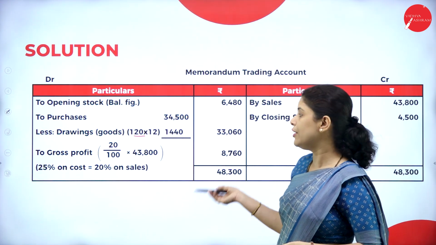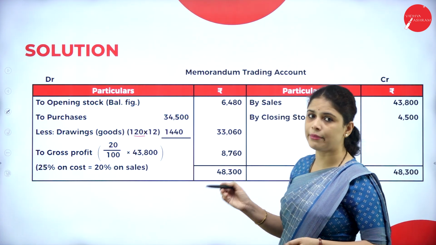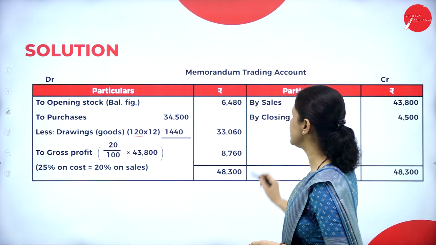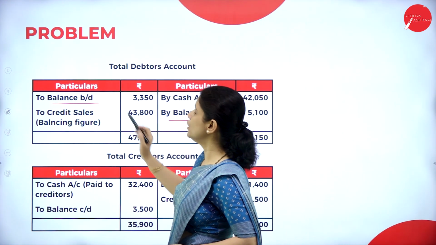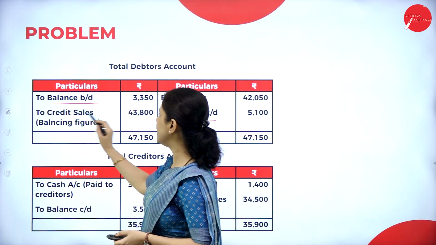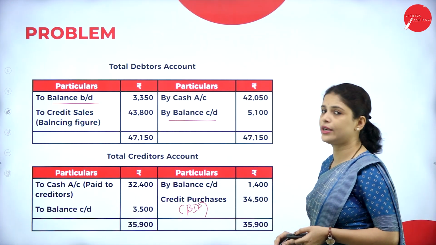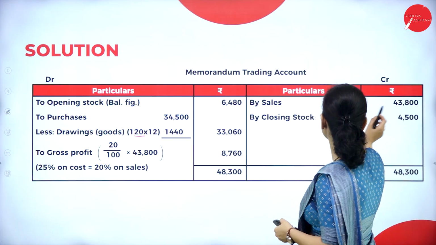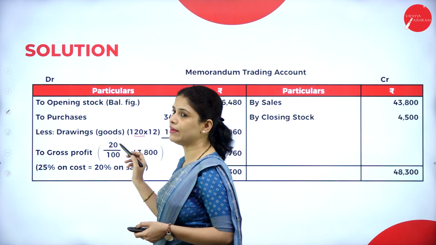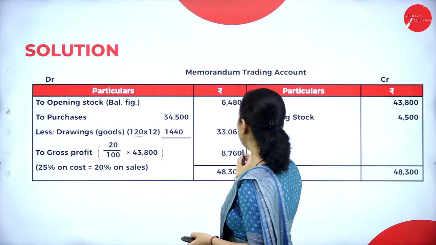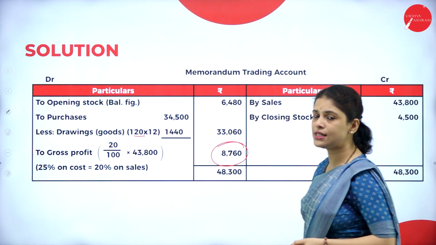25% on cost means 20% on sales. So how to do that? Sales, where did we get it? Here, in the total debtors account, credit sales are there. How much is that? 43,800. In that 43,800, we will take 20% as gross profit, that is 8,760.